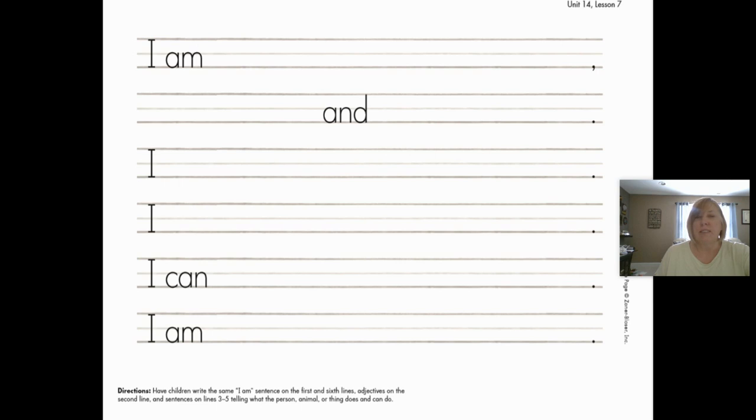And then it just says at the top, the third and fourth lines begin with I, and you put the periods at the end, the I can statement, and then the repeating of the first line, I am. And even on the bottom in the little corner there, it says have children write the same I am sentence on the first and sixth lines, adjectives on the second, and sentences on 3, 4, and 5, telling what the person, animal, or thing does and can do.